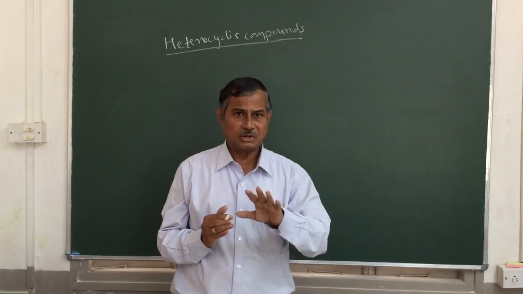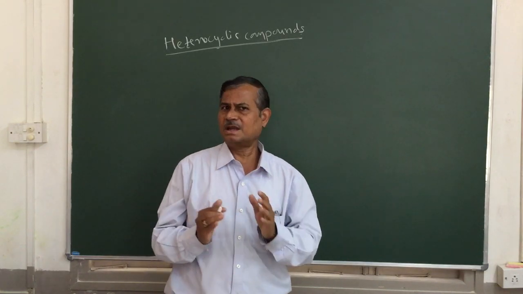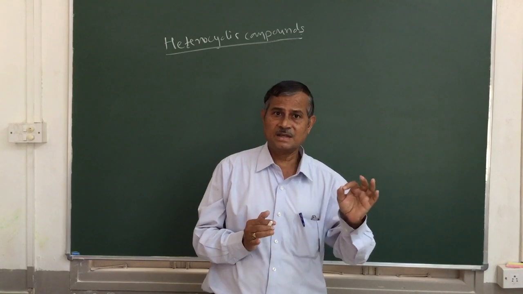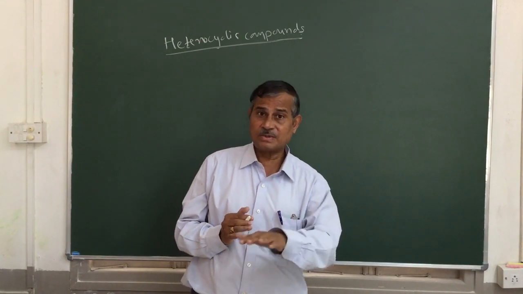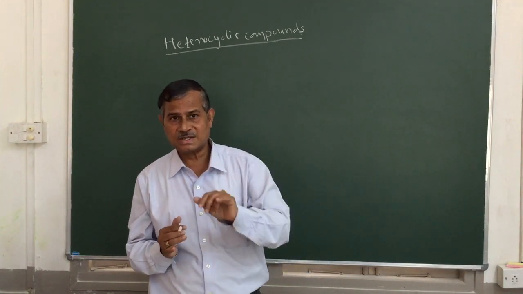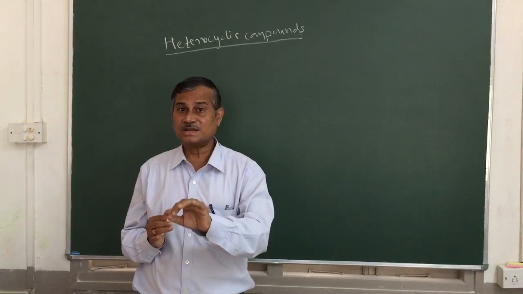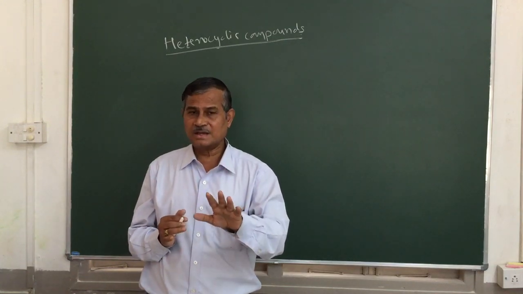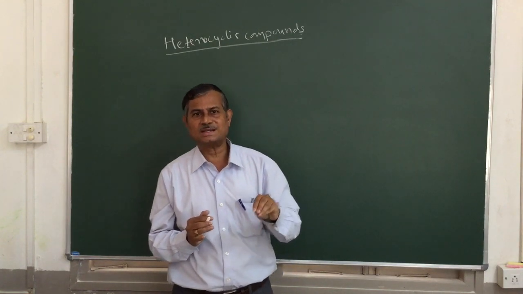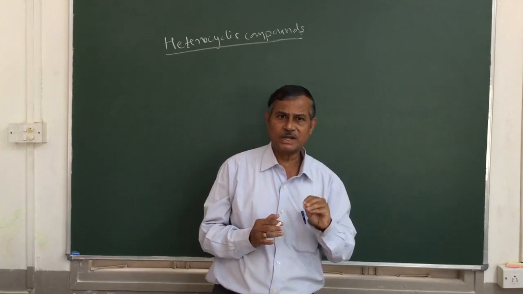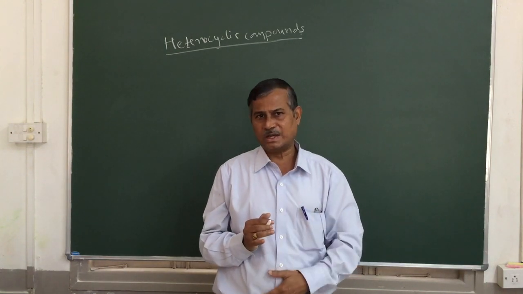And as I already told you, most of the synthetic drugs contain this heterocyclic ring system. In the next chapter we are going to study alkaloids. Heterocyclic ring systems are present in alkaloids. Alkaloids are also used as medicines. We will study these alkaloids in detail later.